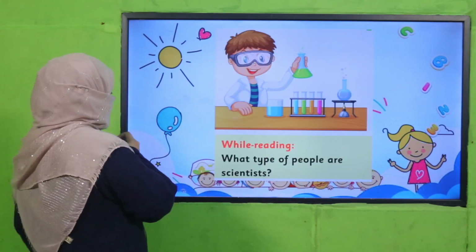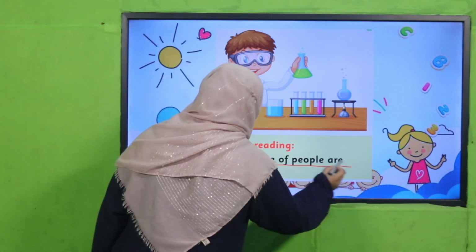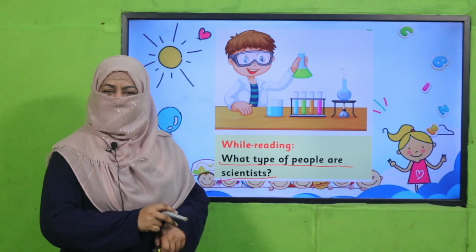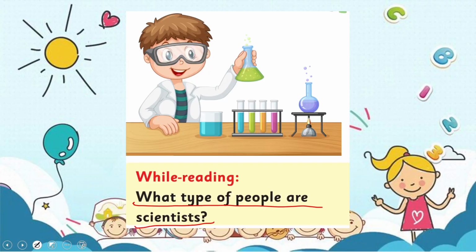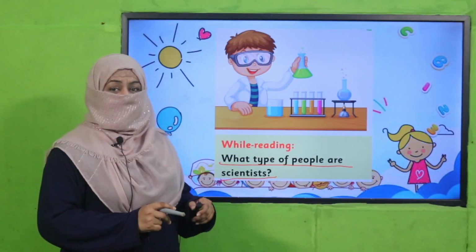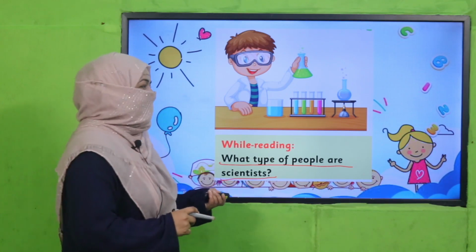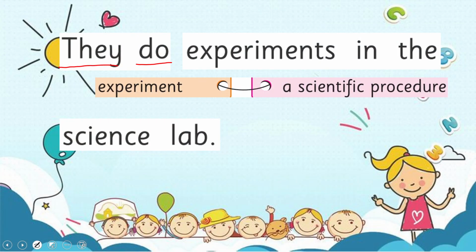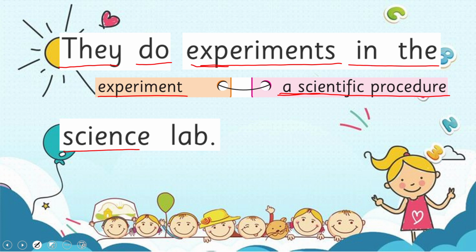Okay, so what type of people are scientists? Pause the video, answer this question to your teacher, and quickly come back. Yes, scientists are curious people. Good. They do experiments. And what does experiment mean? A scientific procedure. Okay, means they do different type of things, experiments in the science lab, right?